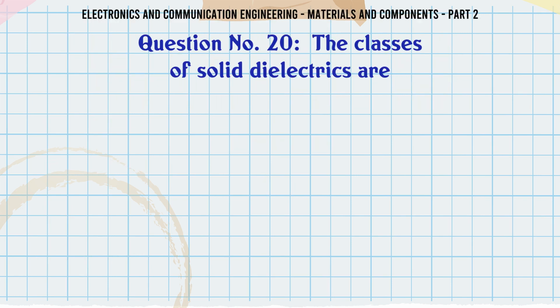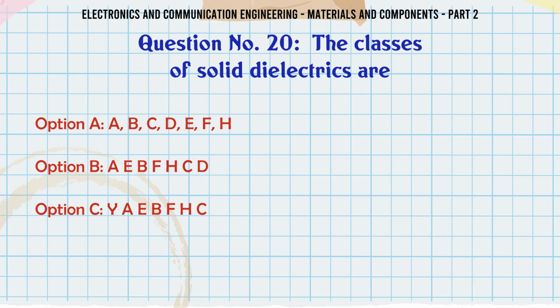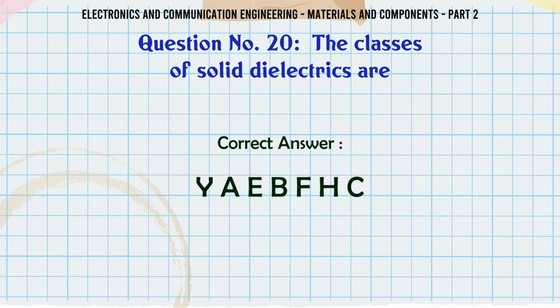The classes of solid dielectrics are: A, B, C, D, E, F, H, B, A, E, B, F, H, C, D, C, Y, A, E, B, F, H, C, D, A, E, B, F, H, C. The correct answer is